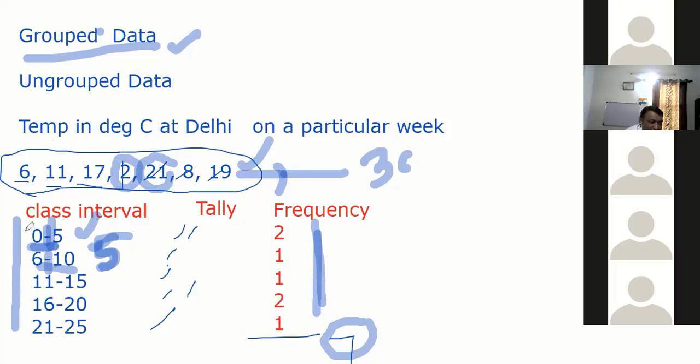So when you are making, see what you are trying to say, you are putting all the data in certain groups, right? So one group is 0 to 5, the second is 6 to 10. The only thing that can happen is we can always say overlap. We will talk about that a little later. But you cannot make groups like 0 to 2, then forget the middle, then 7 to 8, then forget again, 11 to 15. That is not the correct way of grouping. Okay, sir. Good. Any other question?